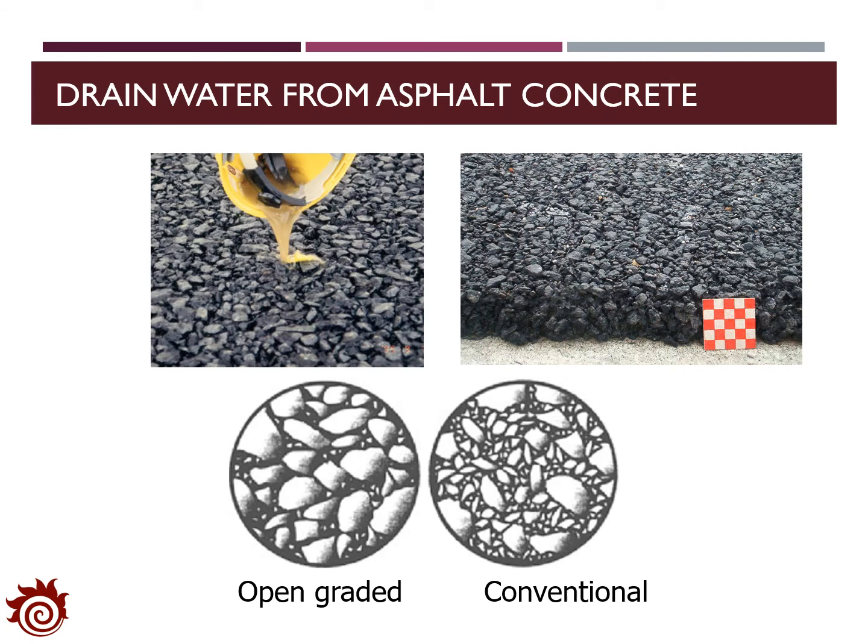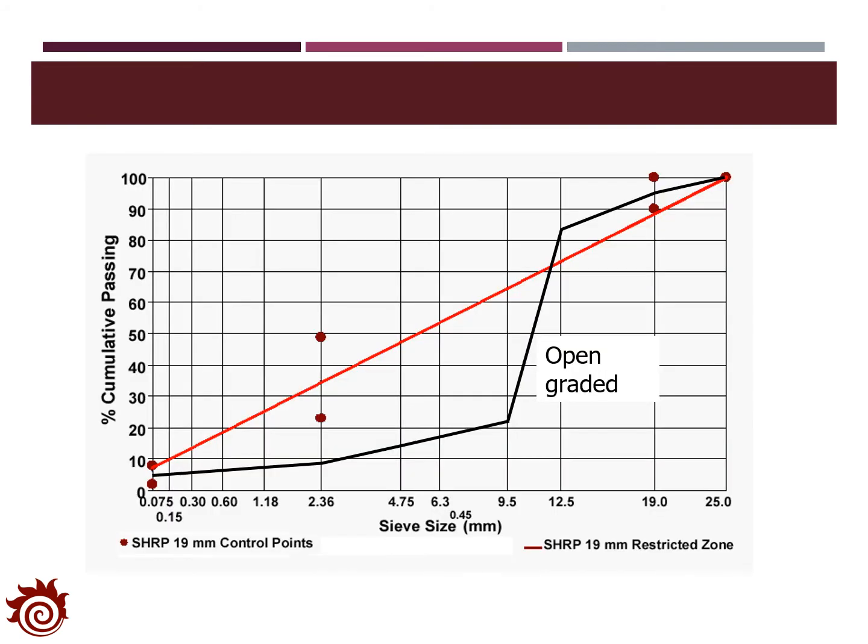The figures here compare the open-graded and conventional hot-mixed asphalt concrete. Basically, you can see that in the open-graded hot mix, there are more large aggregate particles, and the percentage of fines in open-graded hot mix is much smaller. The black line in this figure shows the grain size distribution of the open-graded hot mix.